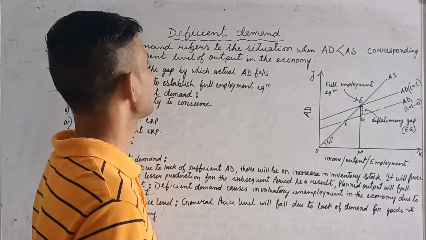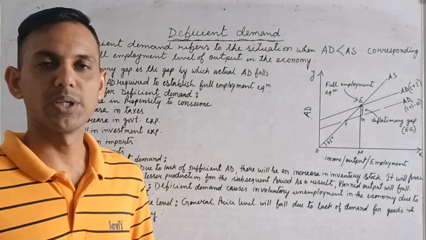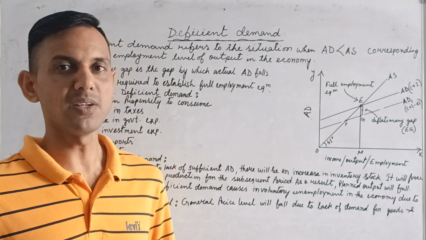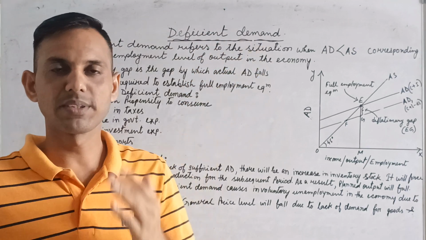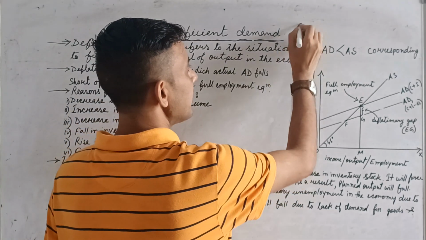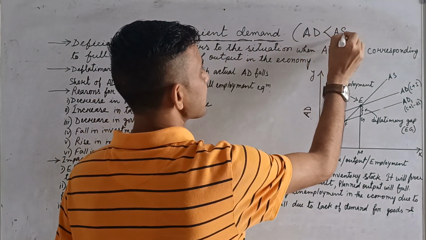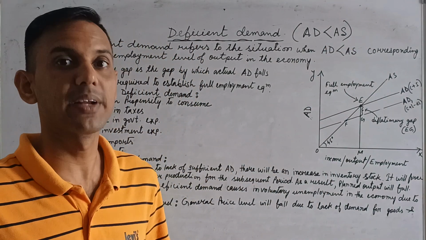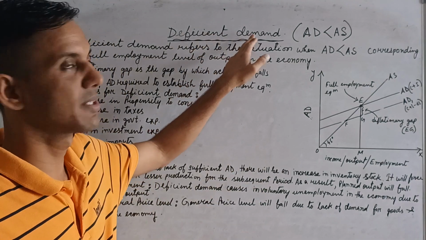Going to discuss the deficient demand. In our previous video, we already discussed the excess demand. So today we will discuss the deficient demand. What is the meaning of deficient demand? Deficient demand means when AD is less than AS, it means aggregate demand is less than aggregate supply. Then this is called the deficient demand.